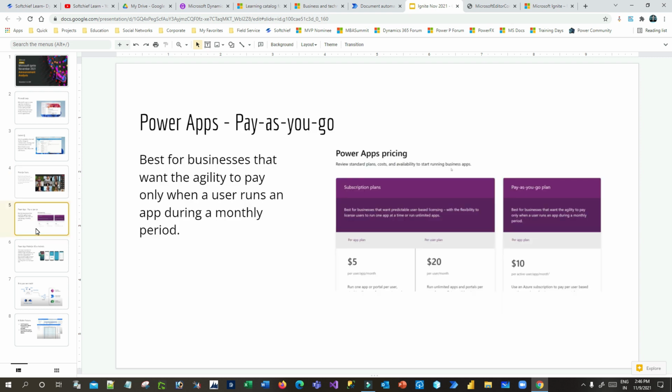Next, Power Apps pay as you go. Previously, there were Power Apps subscription plans of $5 and $20, which are the per app plan and the per user plan. But now there is another plan, the pay as you go plan, which is not a new concept in pricing. This plan is very popular in Microsoft Azure subscriptions. So now you can use Power Apps and pay for it whenever you use it.